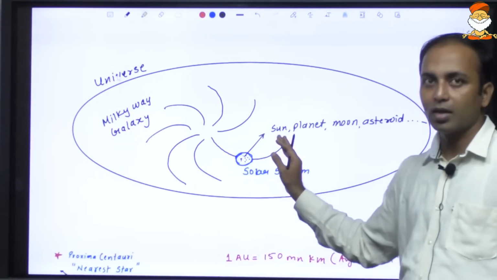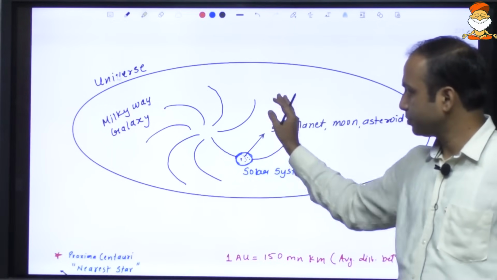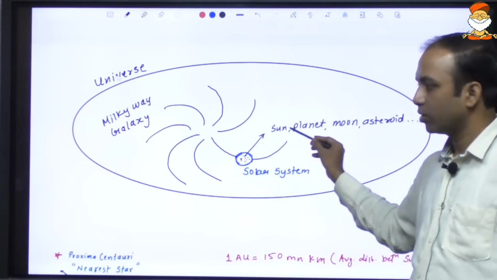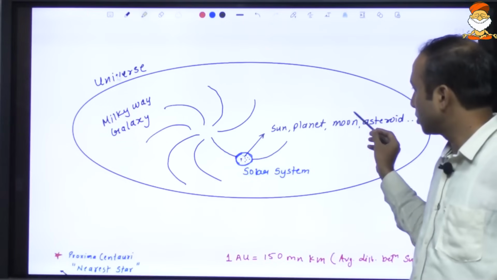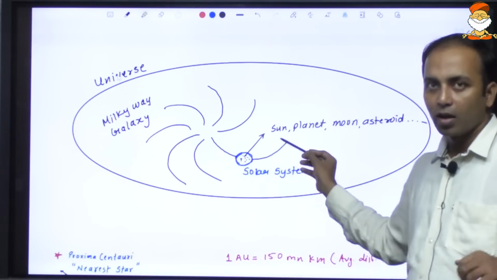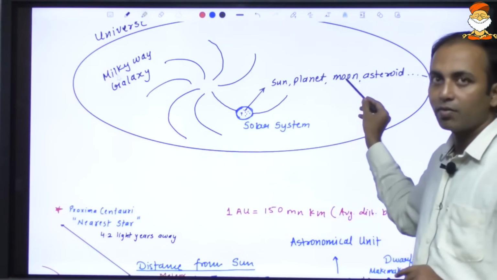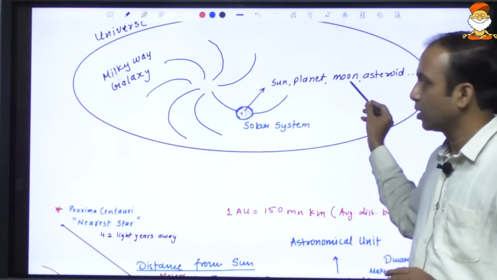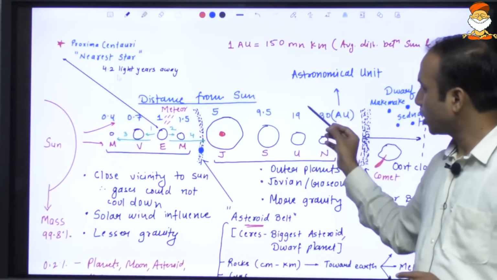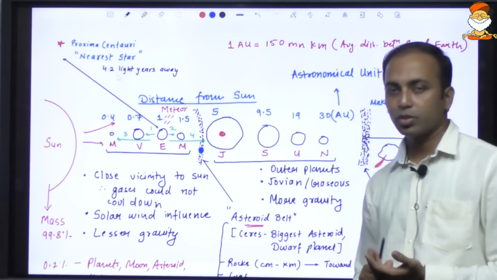Everything that is there, the planets, sun, moon, asteroids, galaxies, everything is the universe. And there are several galaxies. Within the galaxies, there are a set of suns, moons, planets, asteroids, etc. Within the Milky Way galaxy is the solar system, and within the solar system we have the sun, 8 planets, several hundred moons collectively, and asteroids. Now this is a very, very important diagram. Let us try to understand the maximum information here.